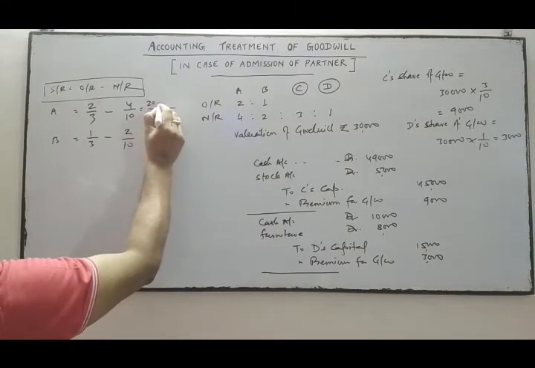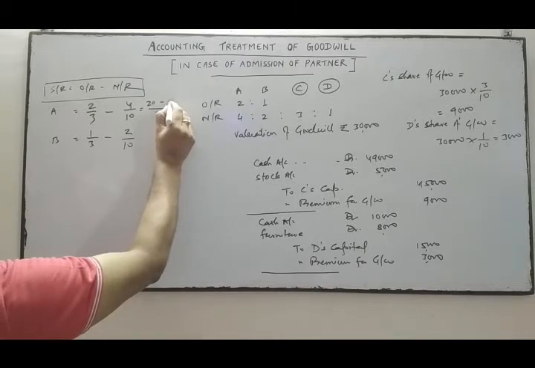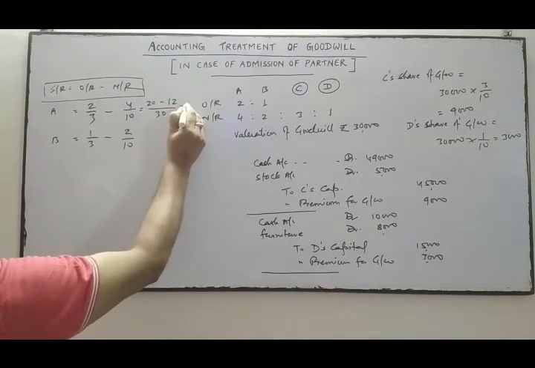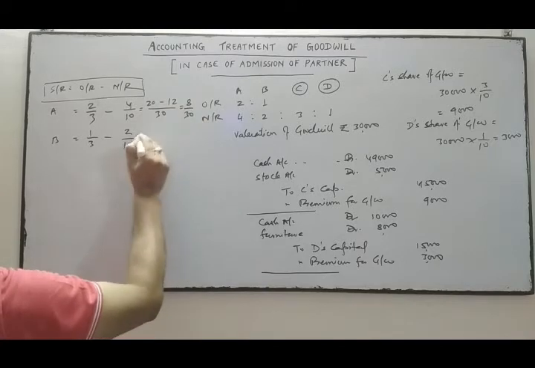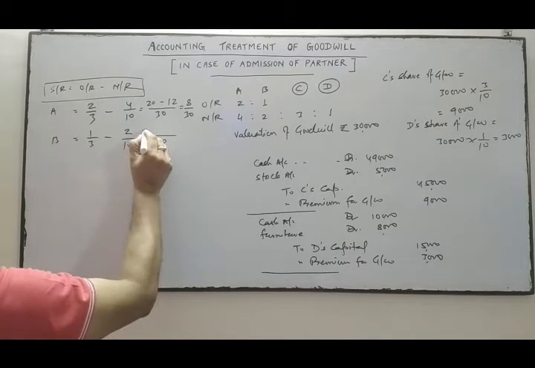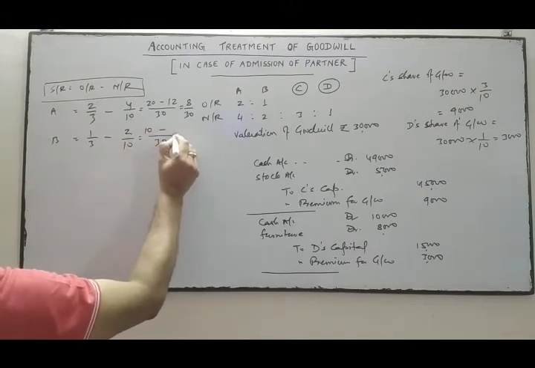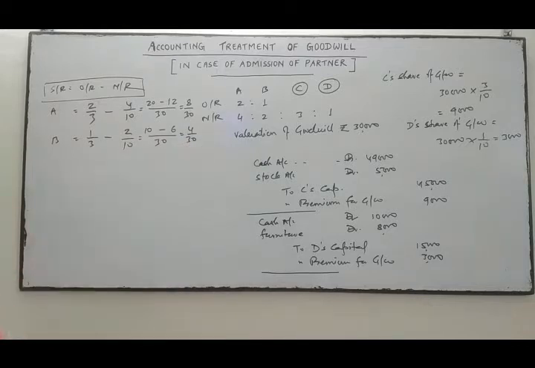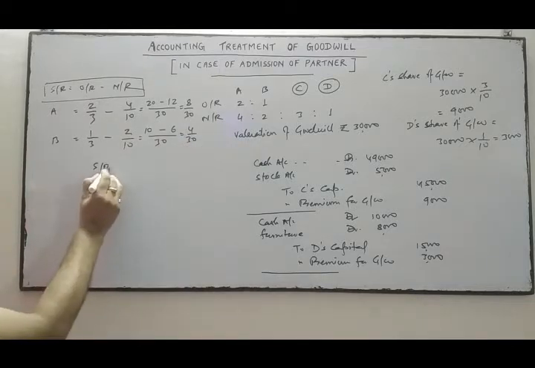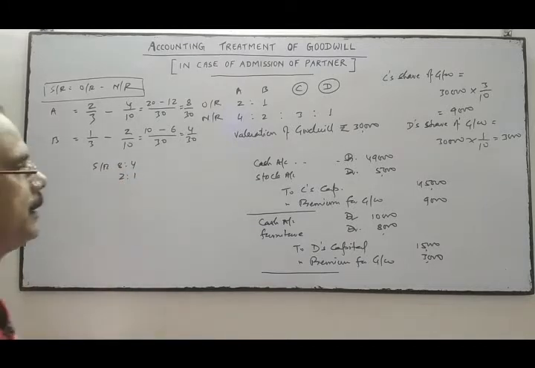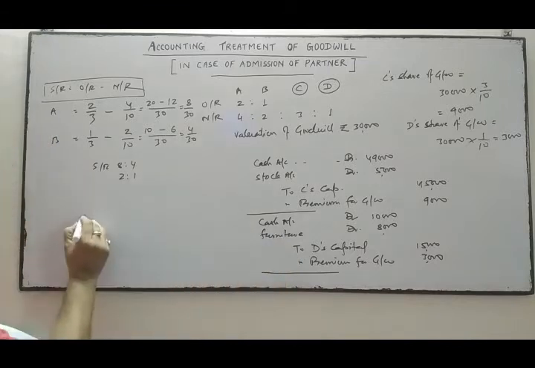Taking 30 as the LCM, for A it is 20 minus 12, so 8/30. For B it is 10 minus 6, 4/30. So the sacrificing ratio is 8 is to 4, meaning 2 is to 1.